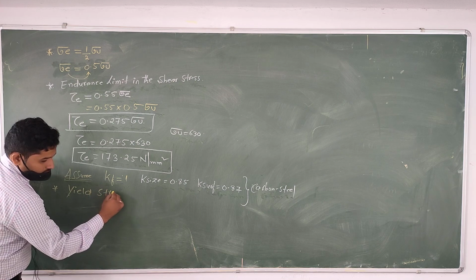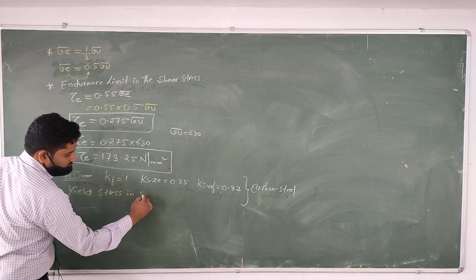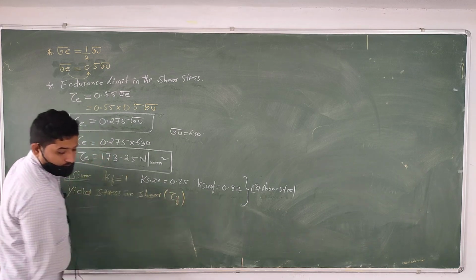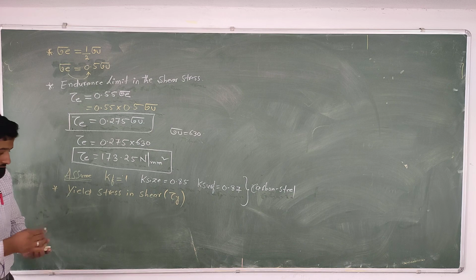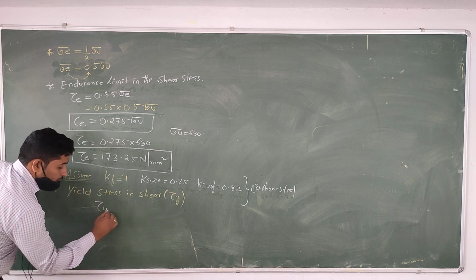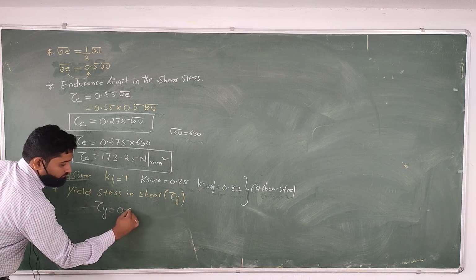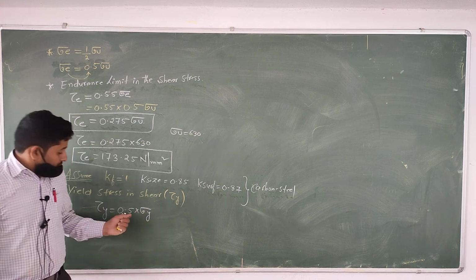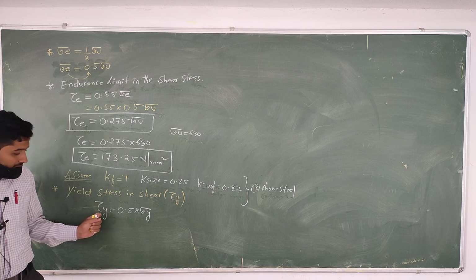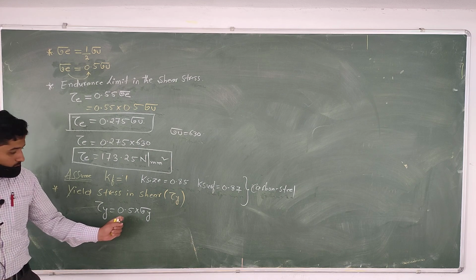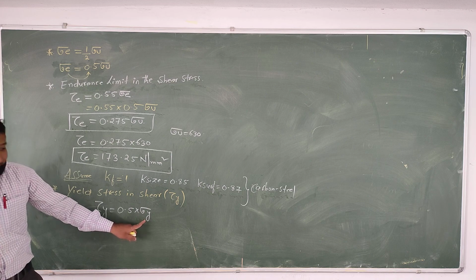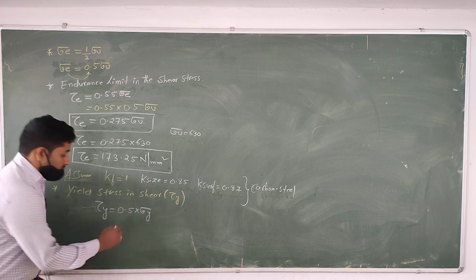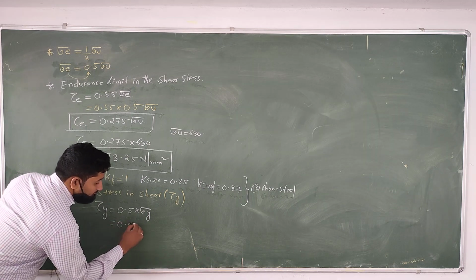Yield stress in shear is represented by tau y. Tau y should be equal to 0.5 into sigma y. Yield stress in shear should be equal to 0.5 of the yield stress. Which formula? 0.5 into yield stress.